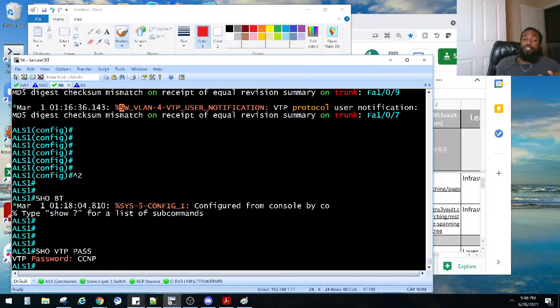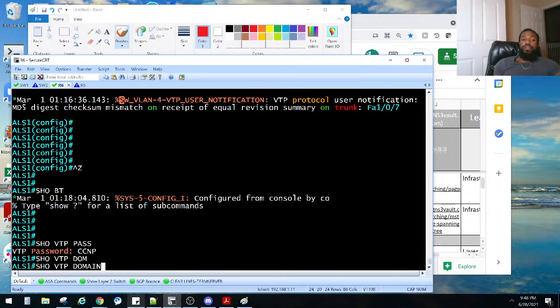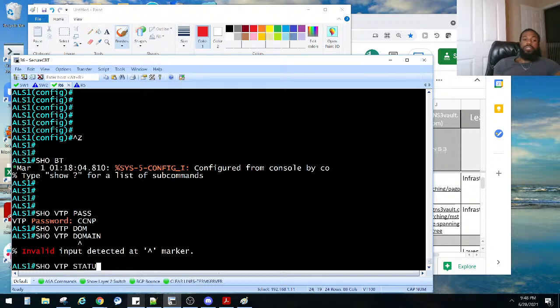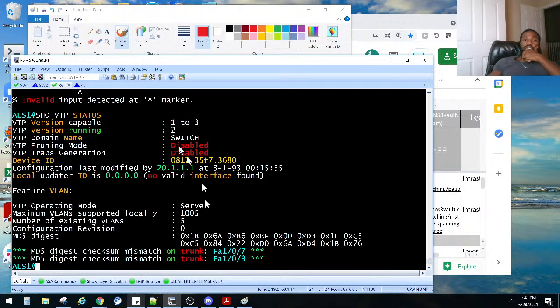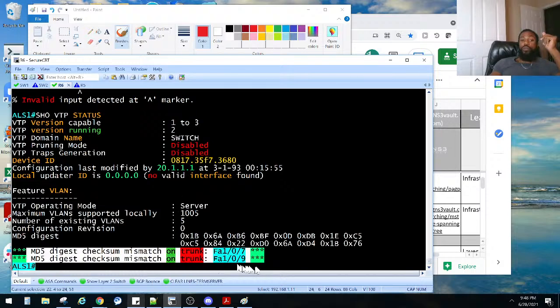I thought the password was switch. No, the domain was switch. What's the domain? Show VTP domain? No, you just got to do show VTP status. So the domain is switch. The password was definitely... so we have an issue here. See that? We got a checksum mismatch. We thought it was the password, and apparently it's not. We have some troubleshooting here.